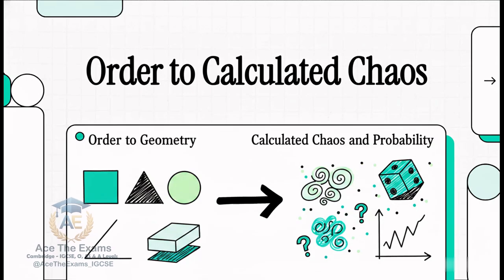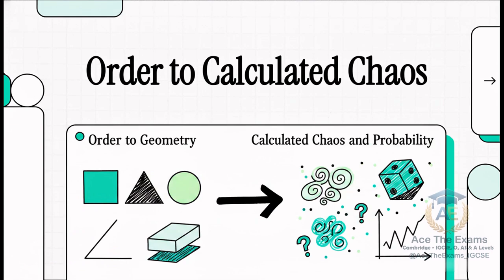Welcome back. So today's explainer is going to take us on a truly fascinating mathematical journey. We're venturing from the absolute unyielding order of geometry straight into the completely unpredictable nature of chance. Now, if you're preparing for the Cambridge IGCSE Math 580 syllabus, you already know that mastering the rules is key, right? But what happens when the rules themselves are trying to capture randomness? Well, strap in because we're about to find out.